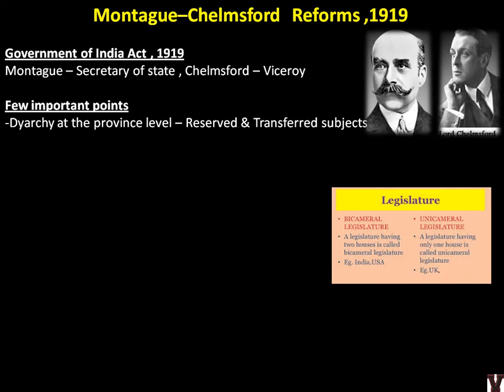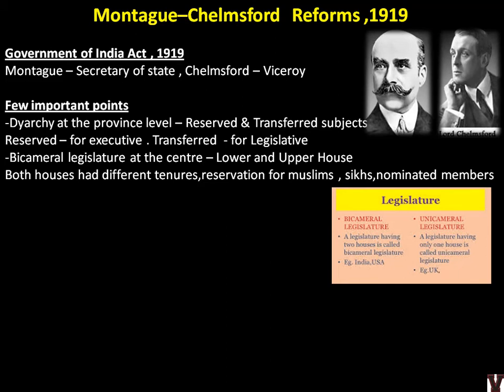Diarchy at the provincial level, not at the center, at the provincial level. So what is meant by diarchy? The subjects were divided into two categories, reserved and transferred. The reserved subjects will be under the executive, that is the Viceroy himself, and the transferred subjects will be under the legislative. You know, the council always had two sections: one is the Viceroy's Executive Council and the other is the Imperial Legislative Council for the Indians and others. So subjects were divided among them based on transferred and reserved only at the provincial level. But at the central level, what did they do? At the central level, a bicameral legislature was introduced, that is the lower house and upper house. In the right side picture also you can see the same thing.